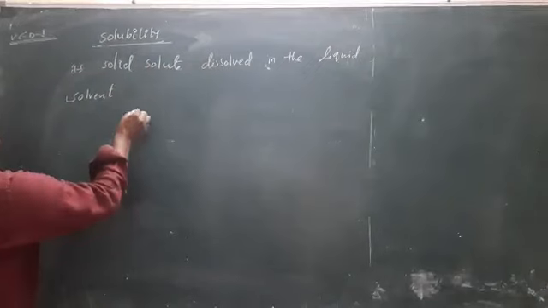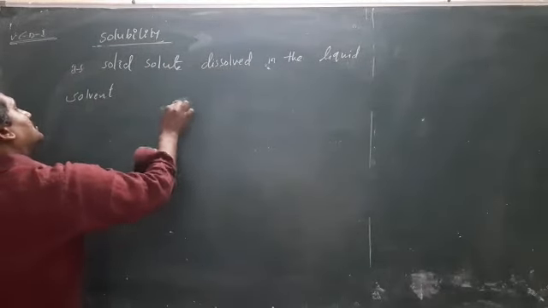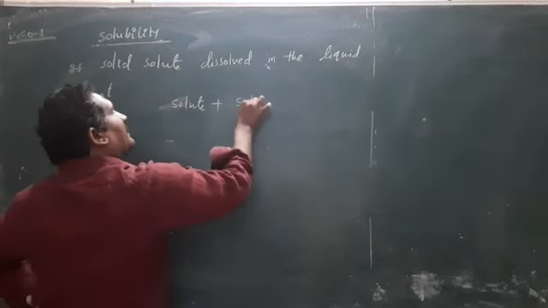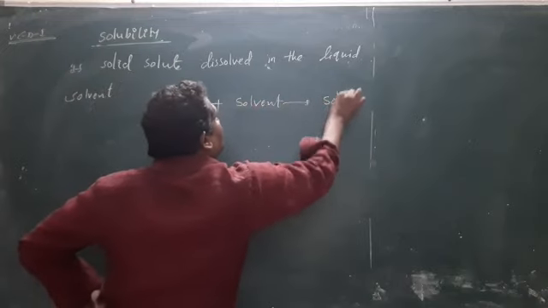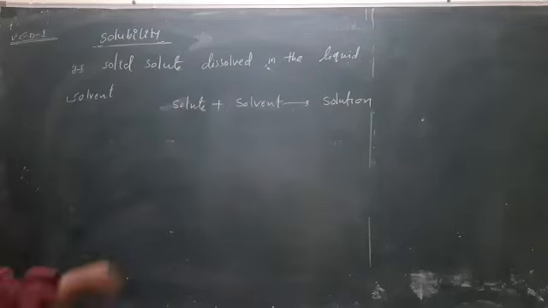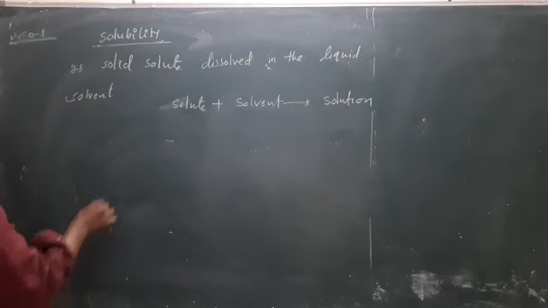You know that a solute plus a solvent forms a solution. Here the solvent is the major quantity and the solute is the minor quantity.